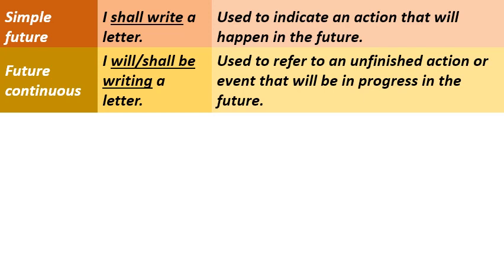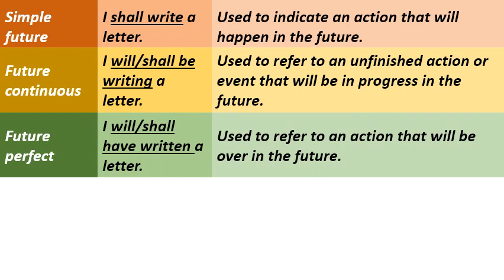Future continuous tense. For example, I will or shall be writing a letter. Here, the form of the verb will or shall be writing refers to the future continuous tense and it is used to refer to an unfinished action or event that will be in progress in the future. Future perfect tense. For example, I will or shall have written a letter. Here, the form of the verb will or shall have written refers to the future perfect tense, and it is used to refer to an action that will be over in the future.